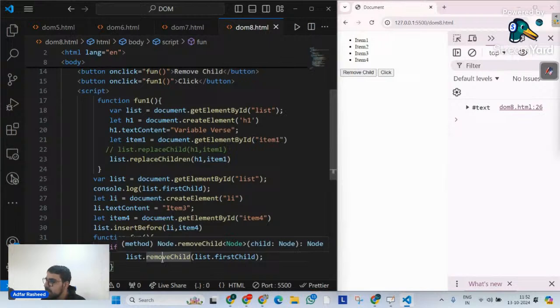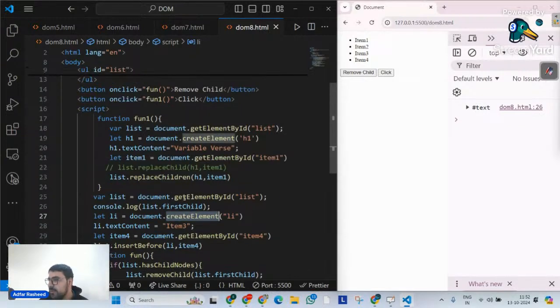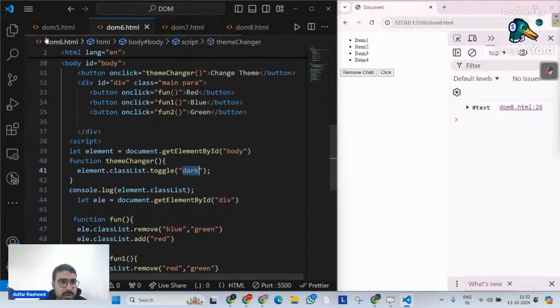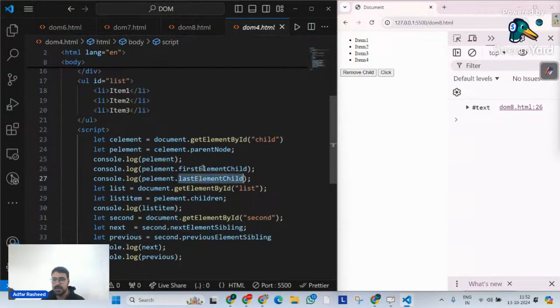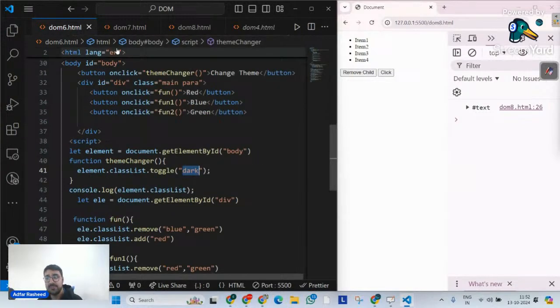Always remember, in interviews, such questions are asked that are very famous. Create element is very famous. Append child is very famous. Replace children is very famous. Replace child is very famous. These are a few methods that are very famous. I don't think anyone is ever going to ask you about class list, or last element child, first element child, next sibling. These methods are not asked in the interviews. But attributes are asked, children are asked, how to create an element, they are definitely asked.